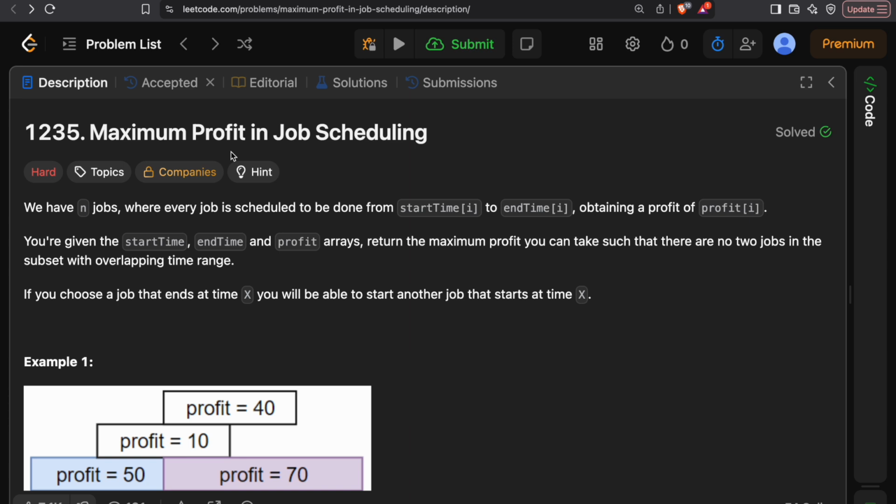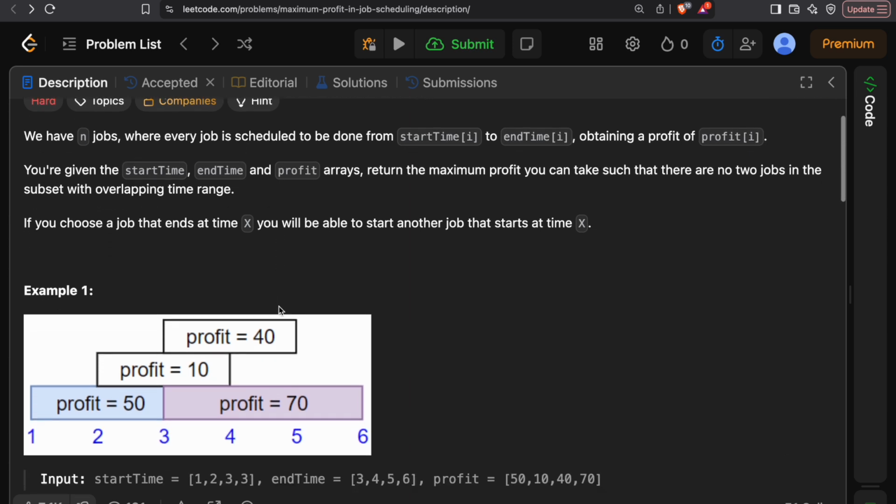We have n jobs where every job is scheduled to be done from start time i to end time i, and it obtains a profit of profit i. So we have three arrays, which are basically the start time, end time, and the profit. We need to return the maximum profit that you can take such that there are no two jobs in the subset which are overlapping, or that is having the overlapping time range.